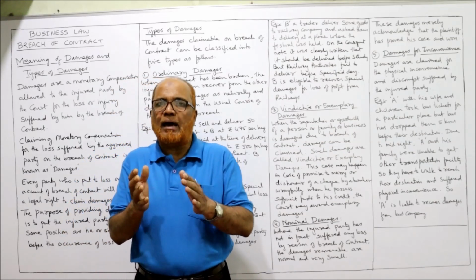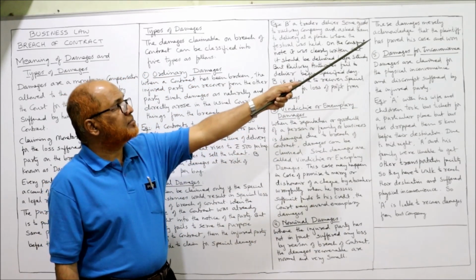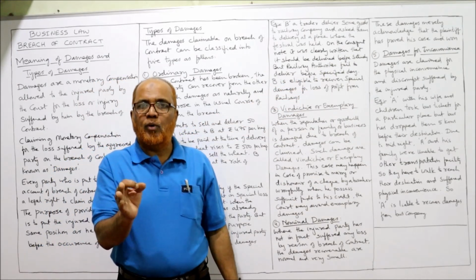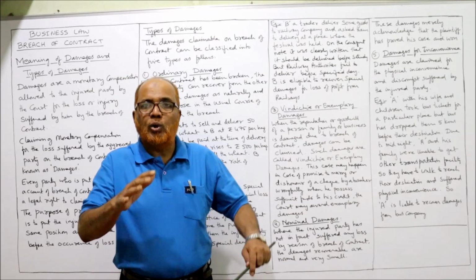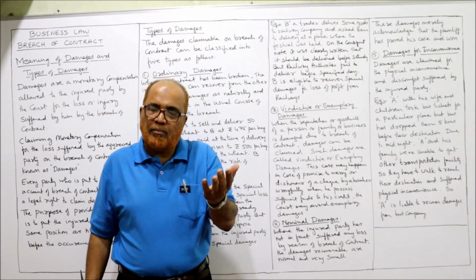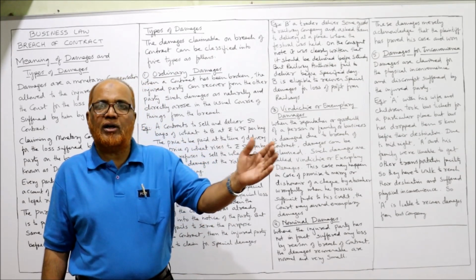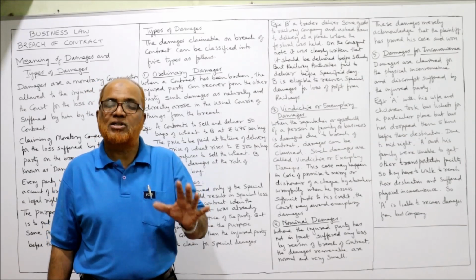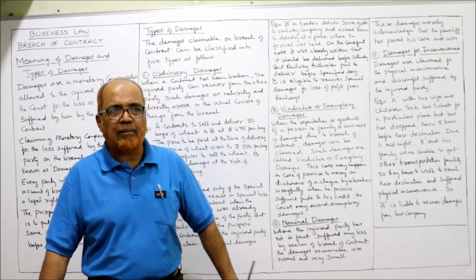Then why, for a small damage, is the party suing the other party? These damages merely acknowledge that the plaintiff has proved his case and won. Only to prove that I am right, that my case is justified, I have sued the party for breach of contract, not for monetary gain. We are not filing the damage case to get monetary benefit. Simply we want to prove that we are right and we won the case. So only nominal damages, very small damages, can be claimed.